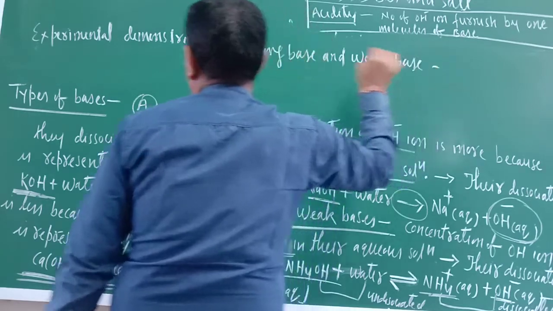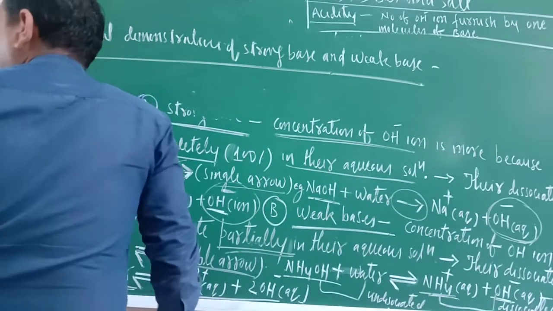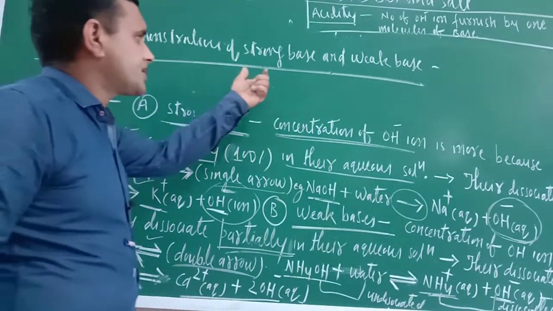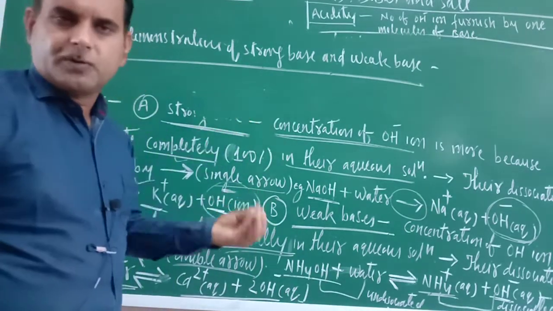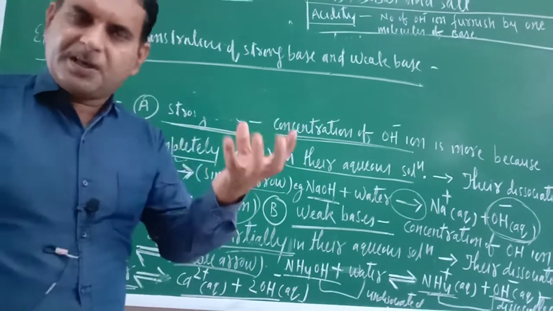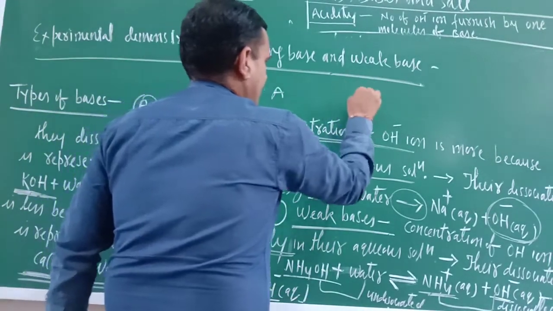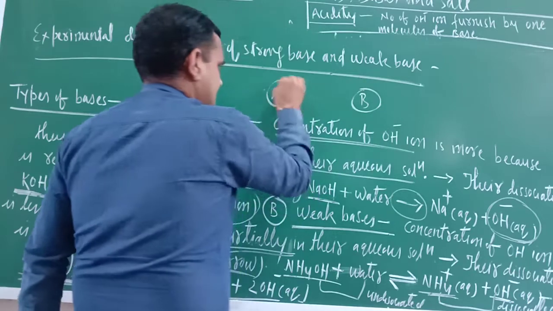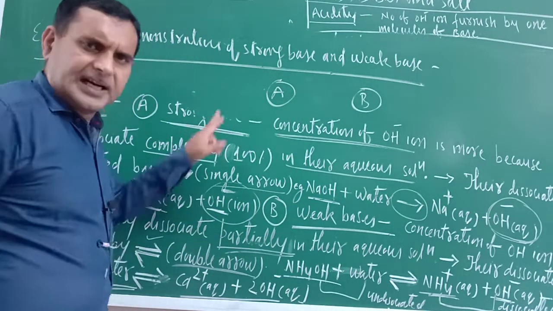The same experiment you have to do. You have to take one beaker. There you have A and B. A is also a base, B is also a base. I have already explained that experiment.